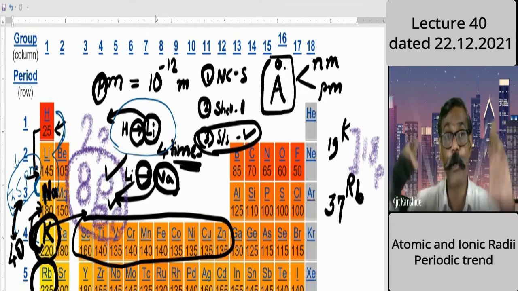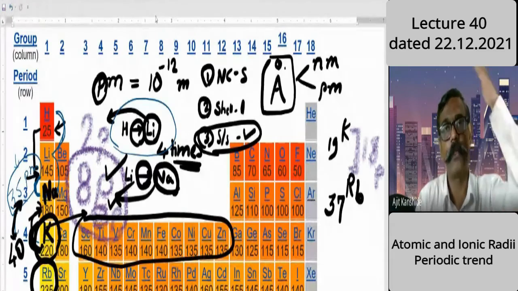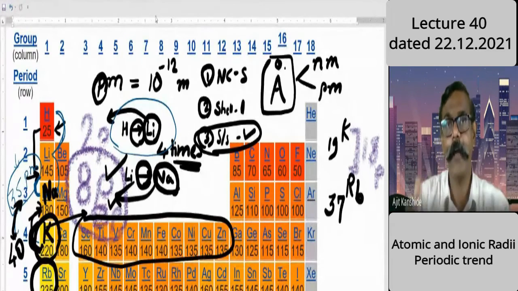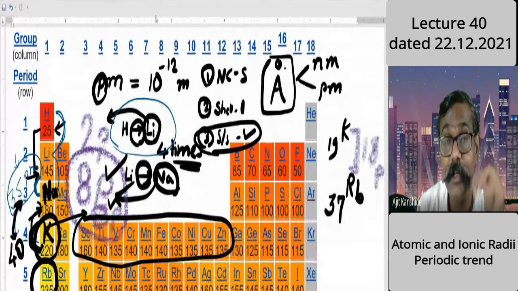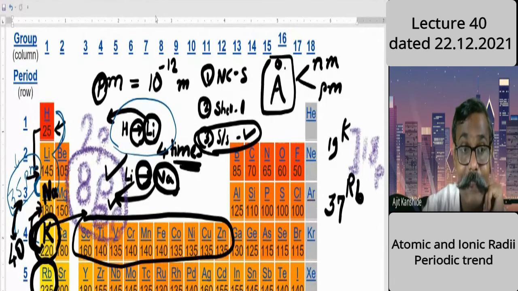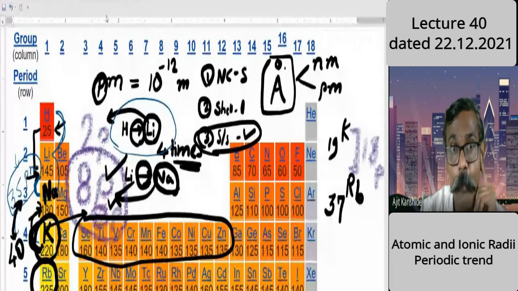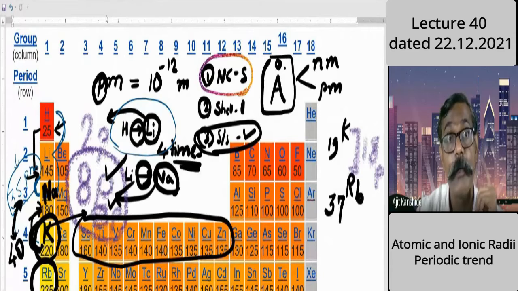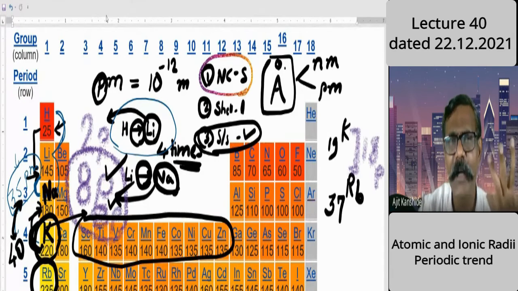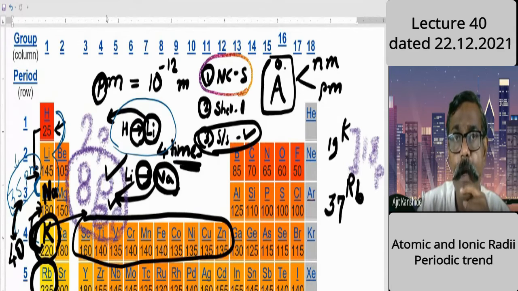Till now the jump was of 8 protons, previously 2 protons, then 8 protons, 8 protons, and now the jump is of 18. 18 is considerably larger. So in this jump, which factor became dominating? The nuclear charge factor is dominating. A considerable increase is there. Previously it was 35, 40, and likewise increases there. So nuclear charge is the dominating factor.